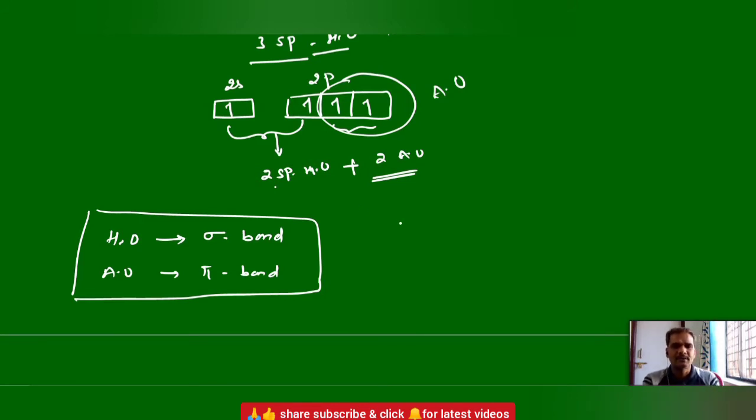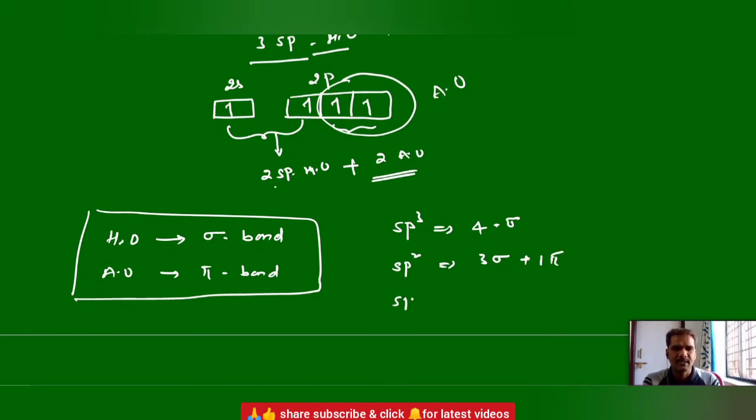In the case of sp3 hybridization, we have 4 sp3 hybrid orbitals, so it can form 4 sigma bonds. If carbon is surrounded by 4 sigma bonds, then we can say that it is sp3 hybridized. In the case of sp2 hybridization, how many hybrid orbitals? 3 hybrid orbitals can form 3 sigma bonds, and 1 atomic orbital is left and it can form 1 pi bond.